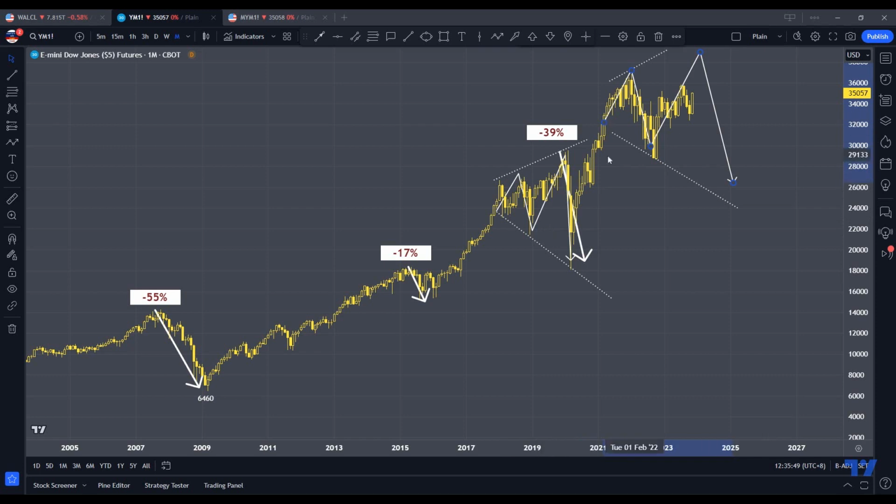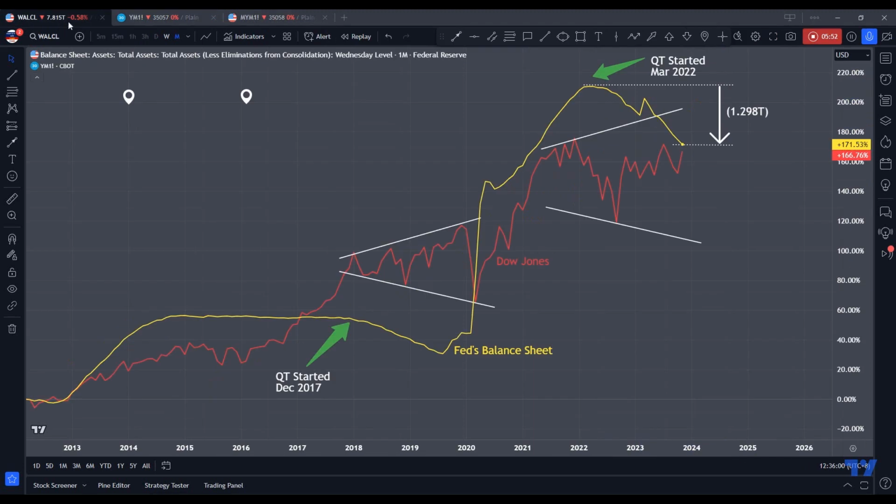I'm not suggesting that it's going to mirror exactly the same, but could we be having a period of huge volatility, but in a more magnified way? Why? Because the strength of the balance sheet is much greater compared to the past in 2017. And that's what I'm seeing here.